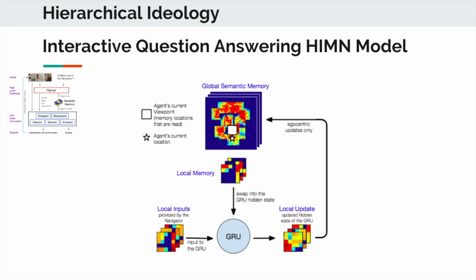This large map is fed piecewise throughout the exploration to a GRU, and in particular, the navigator has write access to this map and provides local inputs to the GRU, combined with the local area within the map and those local inputs from the navigator. An update to the map is created and passed back to the global semantic memory.